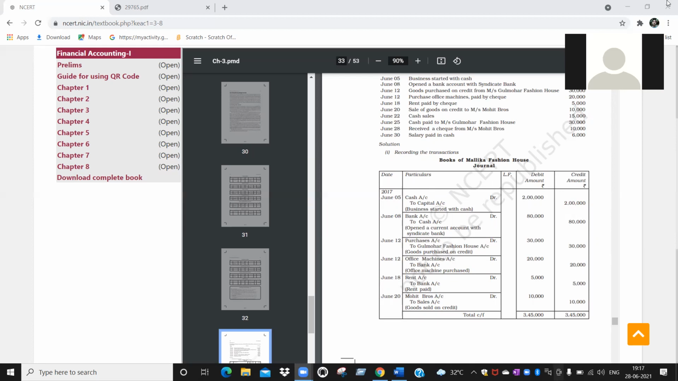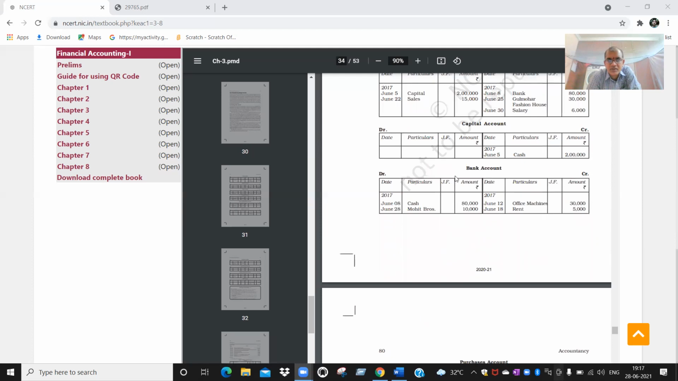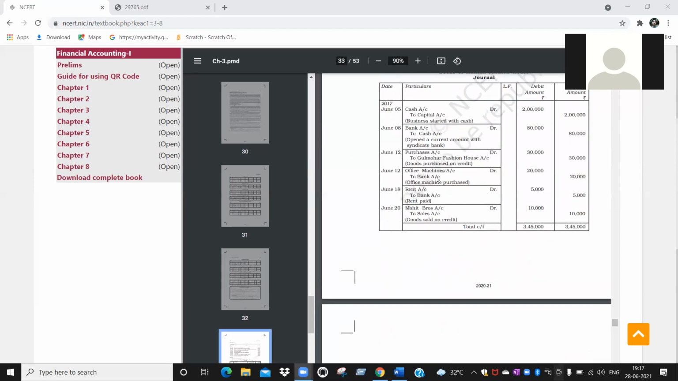Now you see, bank account debtor to cash account. So you open bank account. That is why you opened bank account. The date also you can verify, it is June 8th. Bank account debtor to cash account came, that is why debit side "To cash account". That amount we are going to mention, 80,000 rupees. The same amount will be there. You can check the textbook. Is it clear? Did you understand? Yes, sir, I understand.